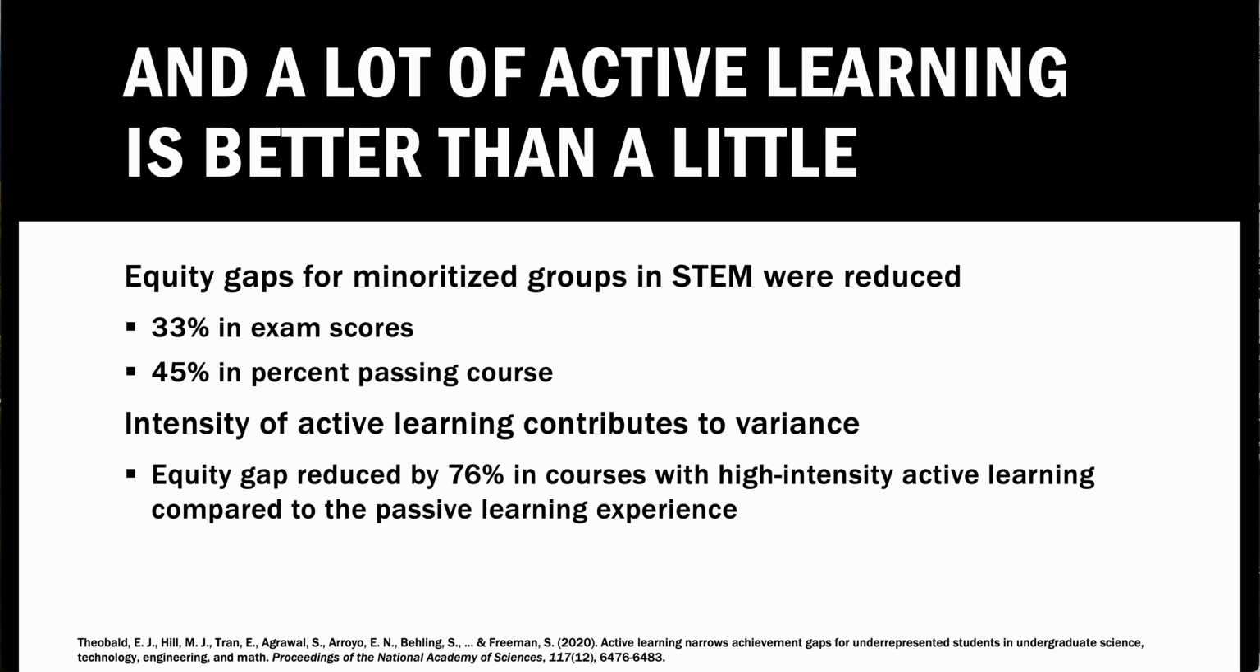and what they found was that the amount of active learning most explained this variance, especially for courses that had a lot of active learning, like the study we previously talked about. Equity gaps were reduced by 76% in these courses compared to a passive learning experience. So in summary, active learning improves exam scores. It lowers failure rates, especially for underrepresented groups, and a lot is better than a little.